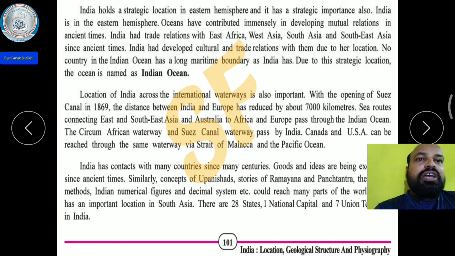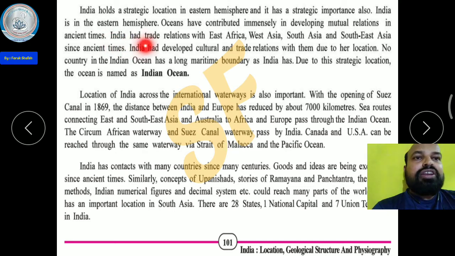Now, India holds a strategic location in the Eastern Hemisphere and it has strategic importance also. Oceans have contributed immensely in developing mutual relations in ancient times. From ancient times, India has had relations with other countries, for trading and also cultural.